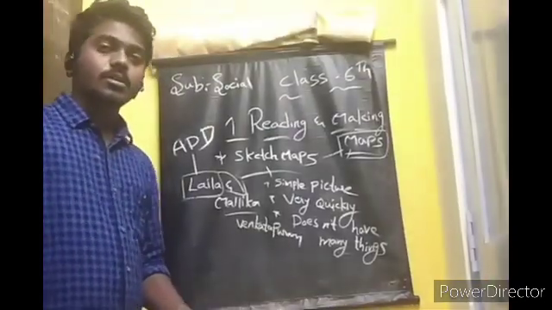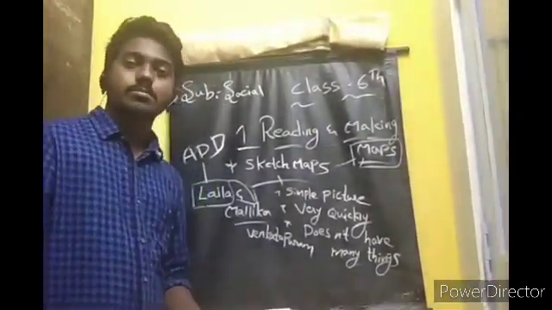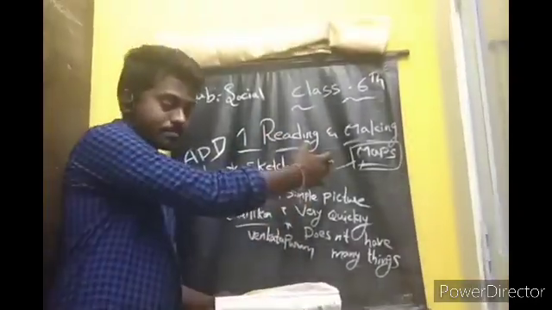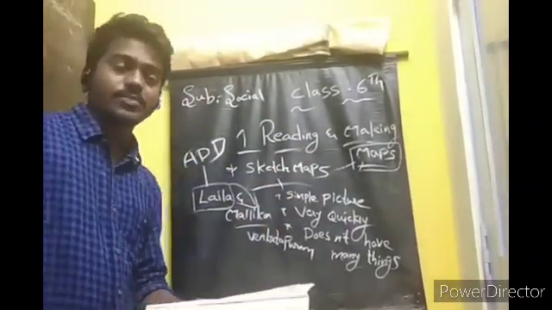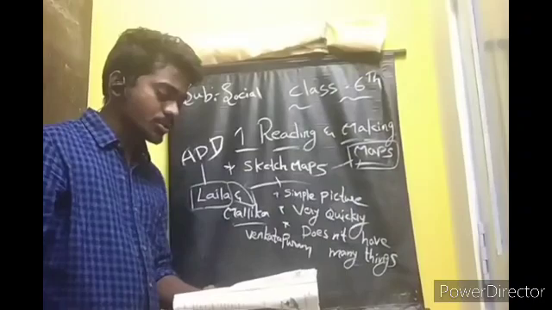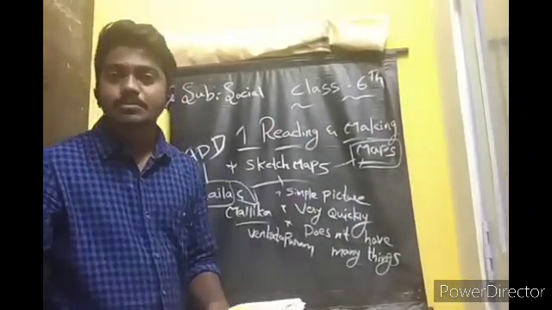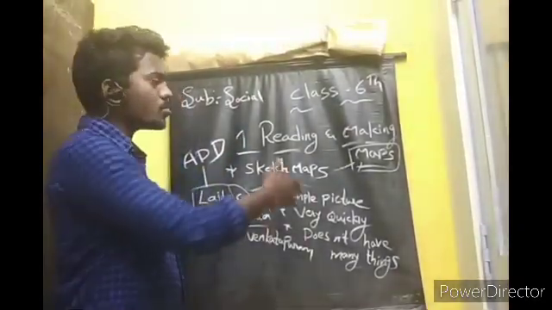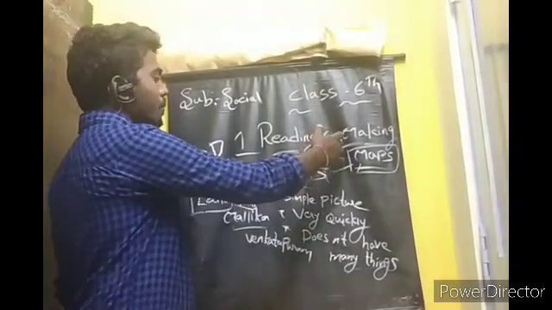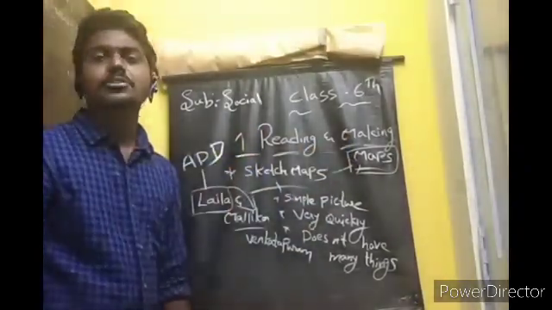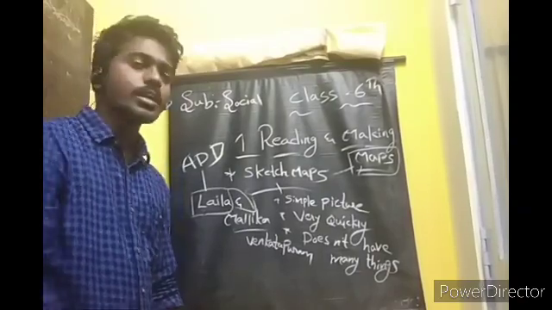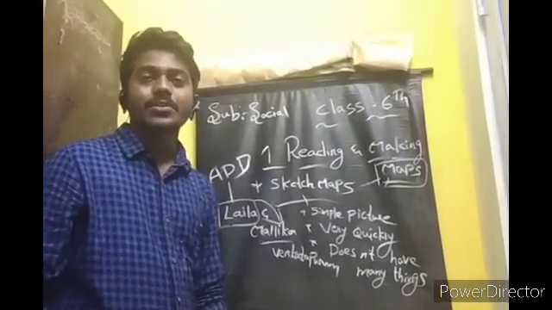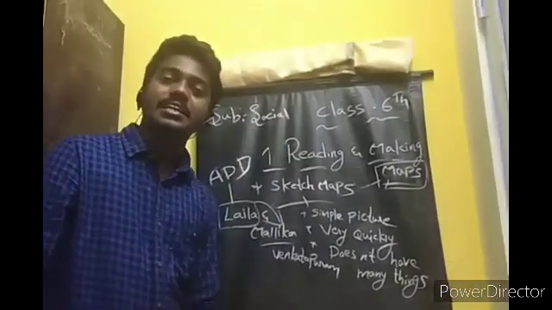Okay, all of you take the textbook, page number 2. You can see here about the sketch map. There you have the questions. The first question: can you reach Mallika's house from the bus stand with the help of sketch map? Yes or no? Yes. Laila can go to Mallika's house because Mallika wrote the letter to Laila and told about the sketch map. That is why Laila can go to Mallika's home.